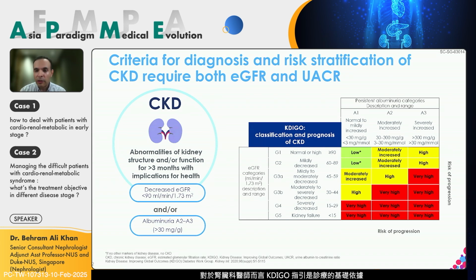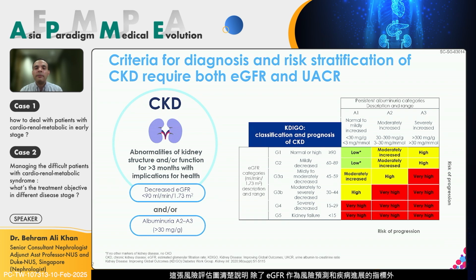And as the nephrology community is well aware, KDIGO is the bread and butter guidelines for nephrologists all over the world. And as you can see here, I would like to highlight that many times cases are referred to nephrologists when the eGFR drops below 60. But if you see on the first row, when the eGFR is almost normal and it is above 90, and if you have albuminuria at this stage with a normal GFR, you are still in the high risk category, which is shown in the orange upper right corner square. And the risk for progression of chronic kidney disease and the other associated risks are as high as in a patient whose estimated GFR may be as low as 30 with minimal to no albuminuria.